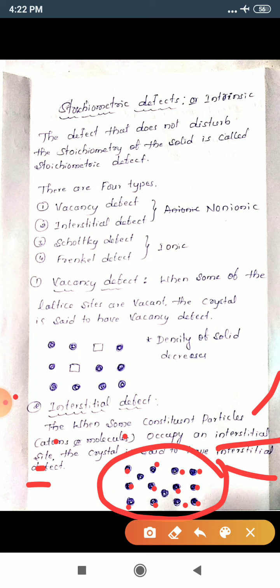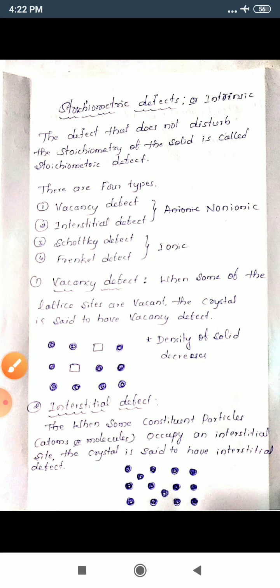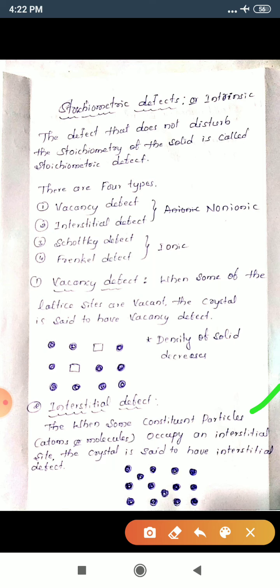Between those lattice sites, this space is there, that is called interstitial space. Some of the atoms occupy this interstitial space, that is called interstitial defect. Once again, I'll repeat, when some constituent particles occupy an interstitial site, see here, these atoms occupy the interstitial site, hence it is called interstitial defect.